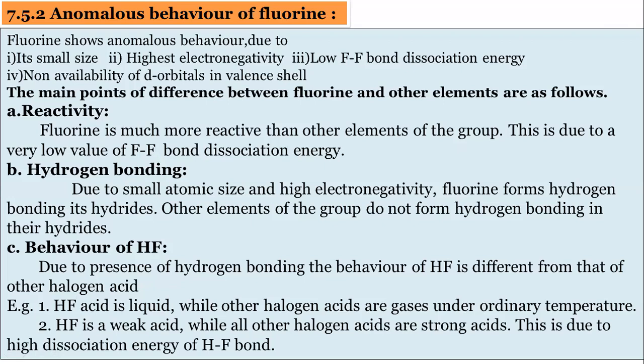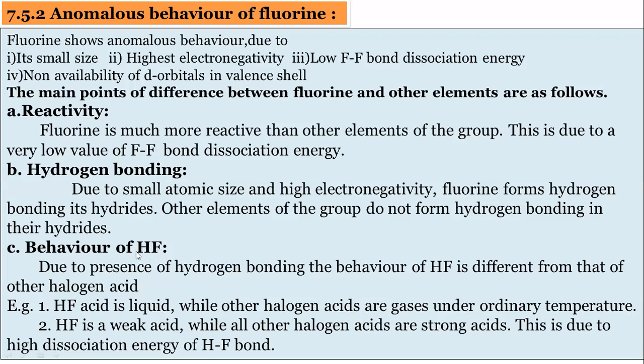Then the next point is the behavior of HF. HF, you know, is hydrofluoric acid. The hydrogen-fluorine bond is very strong, so the hydrogen cannot be removed easily. So HF is a weak acid, remember. HF is a liquid at room temperature, while the other halogen acids are gases.